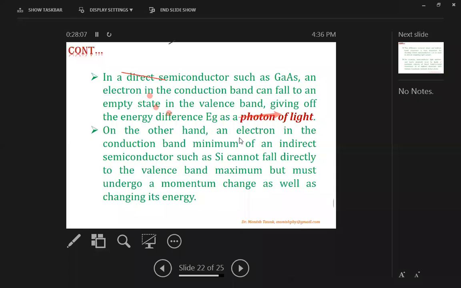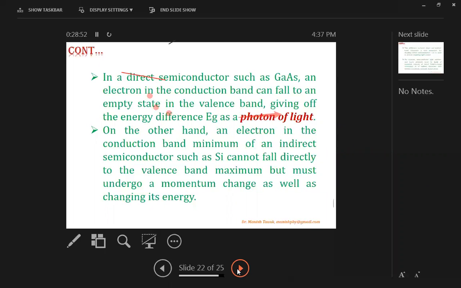On the other hand, an electron in the conduction band minimum of an indirect semiconductor such as silicon cannot fall directly to the valence band maximum, but must undergo a momentum change as well as changing its energy. That means in the direct bandgap semiconductor, the transition is always radiative. Radiative means there is always an emission of a photon, whereas in the indirect bandgap semiconductor, the transition may not be radiative. The transition may be in the form of heat. That means the light will not be emitted there, but heat will be generated.